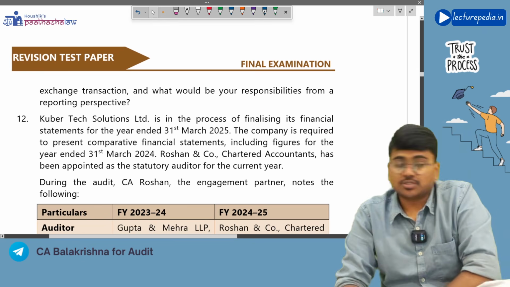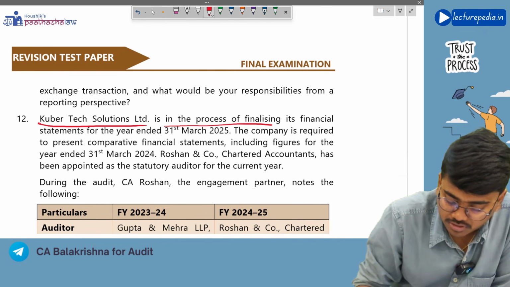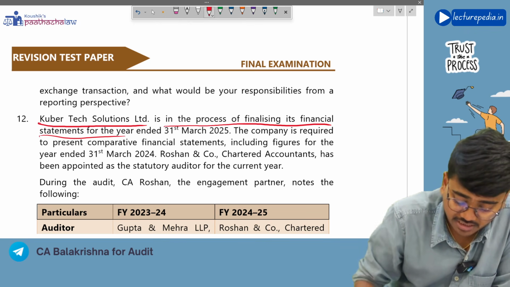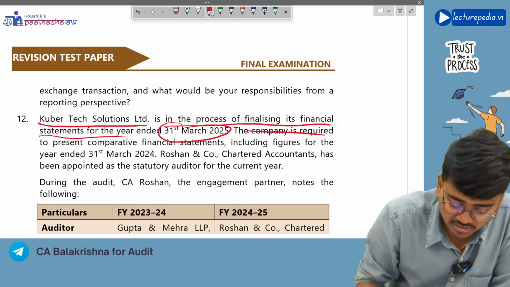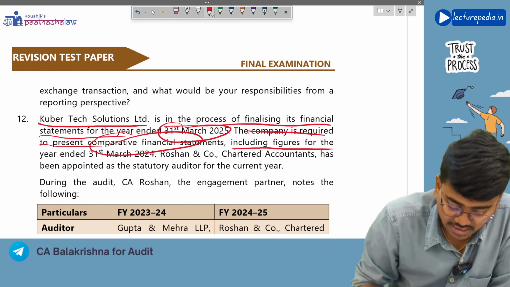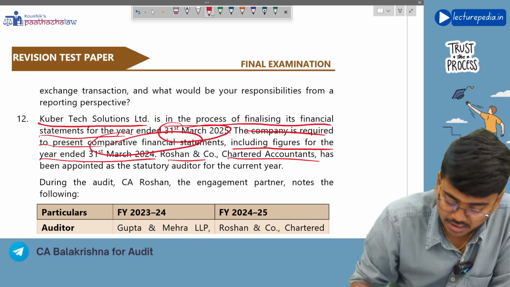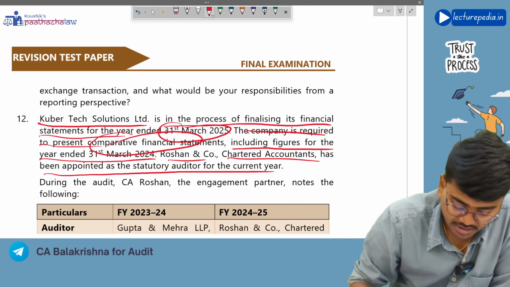Next, question number 12. Kubertech Solutions Limited is in the process of finalizing its financial statements for the year ended 31st March 2025. The company is required to present comparative financial statements, including figures for the year ended 31st March 2024. Roshan and Co Chartered Accountants has been appointed as statutory auditor for the current year.